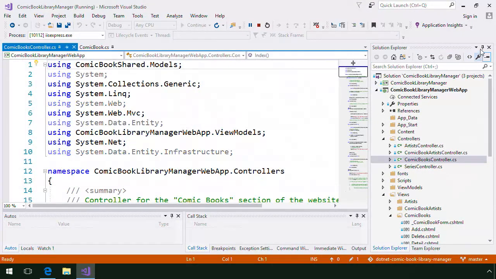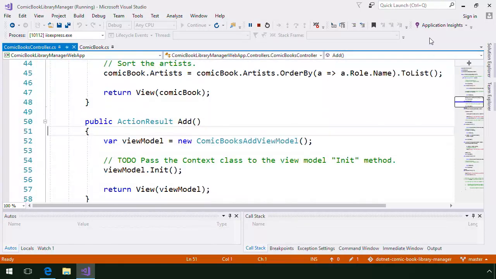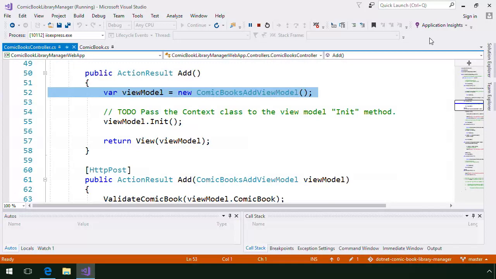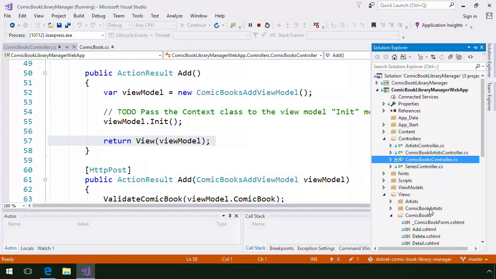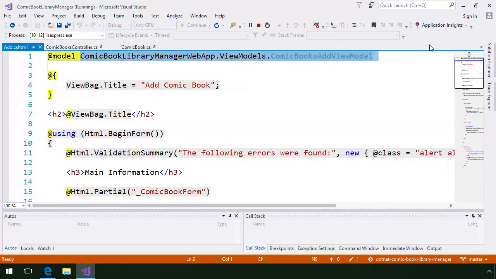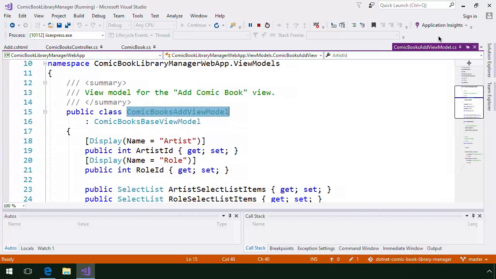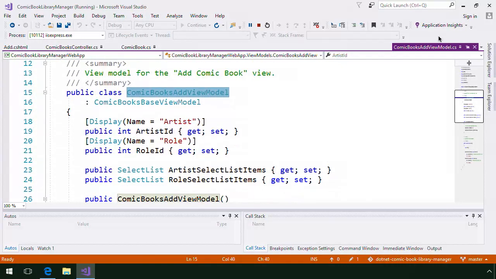In the ComicBooksController's Add GET action method, notice that we're passing an instance of the ComicBooksAddViewModel class to our view. And the view is strongly typed to the same ComicBooksAddViewModel class. Let's go to the definition of that class by putting the cursor on the class name and pressing F12. The ComicBooksAddViewModel class is a type of class known as a view model. As the name suggests, it's a model for a view.